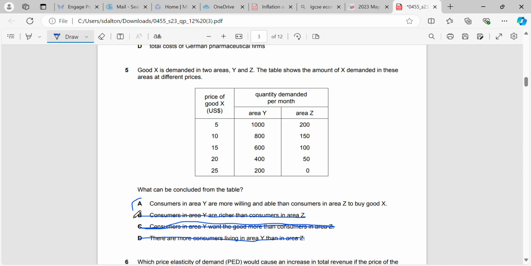What we can conclude is that consumers in area Y are more willing and able, and that's kind of your key here, your clue, because you know your definition of demand is willing and able to buy a product. So if it's quantity demanded, we should be looking for that terminology. More willing and able than consumers in area Z to buy the goods.